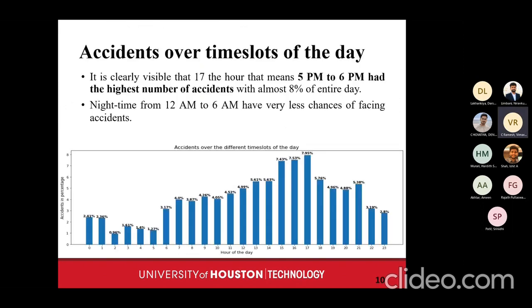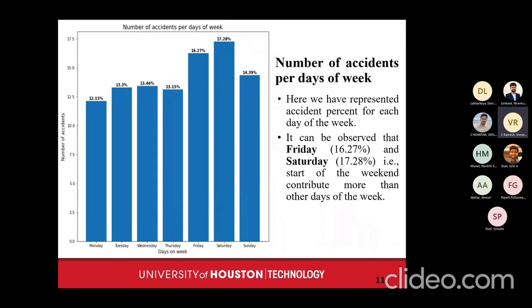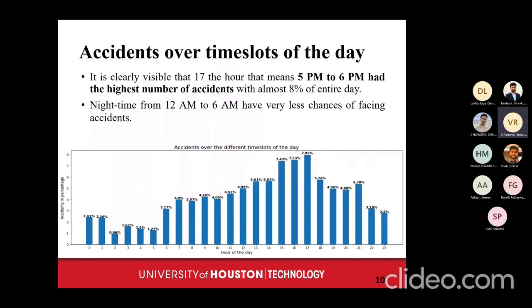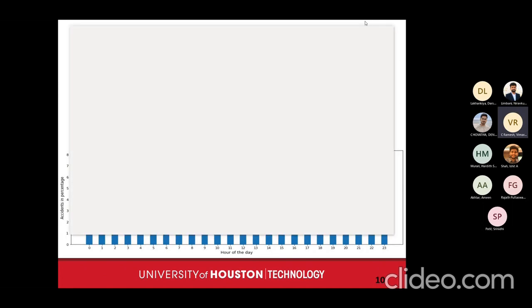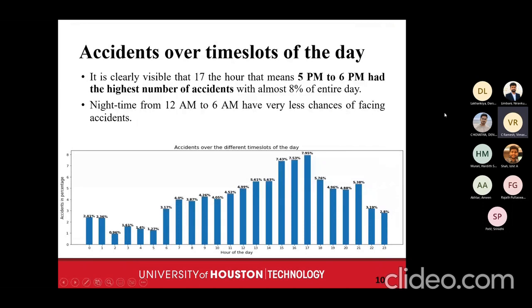Next graph. This graph represents the complete 24 hours of the day in time slots. We can see that the highest number of accidents was between 5 p.m. and 6 p.m., around 8%. There are fewer accidents between 12 a.m. and 6 a.m. because of sleeping time. So this is what we get from this graph.